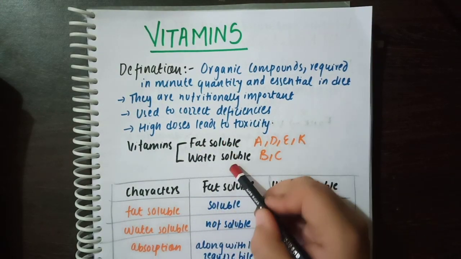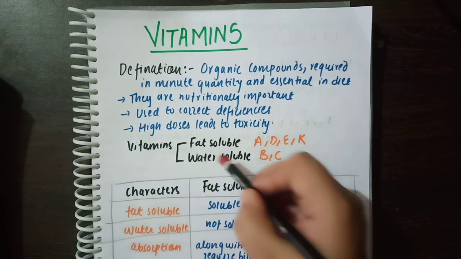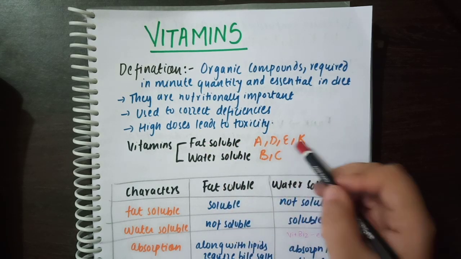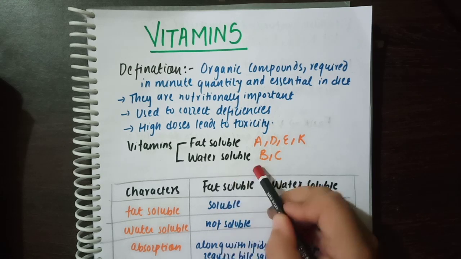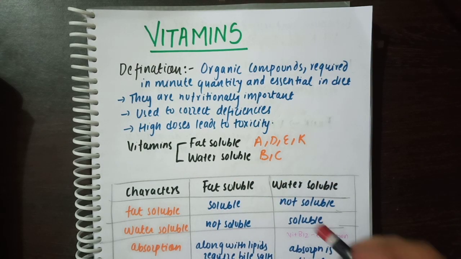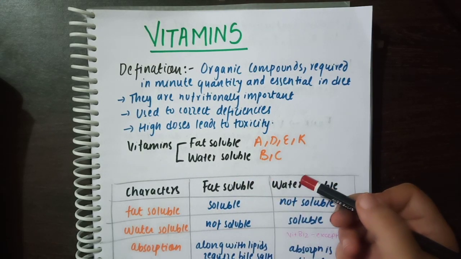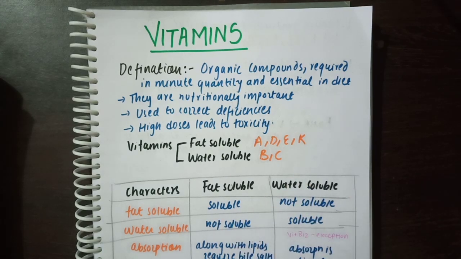Now vitamins are of two types, fat soluble and water soluble. Fat soluble vitamins are A, D, E, K. The water soluble vitamins are B complex and C. Now let's see how the fat soluble and water soluble vitamins are different from each other.